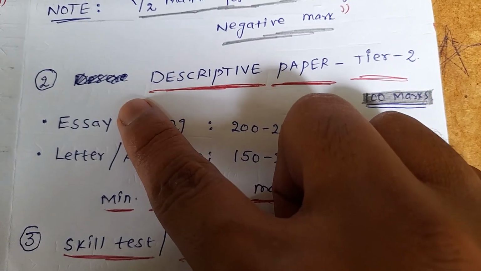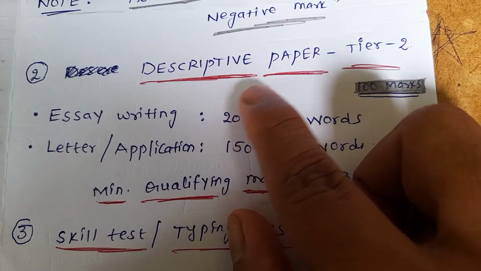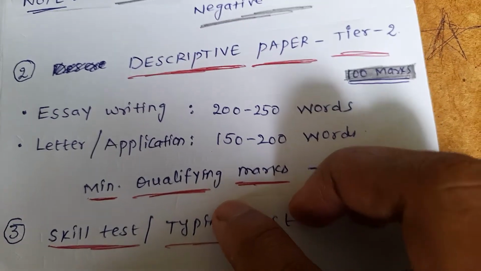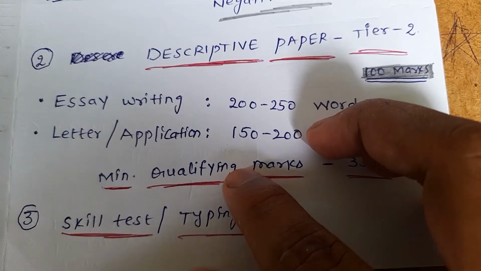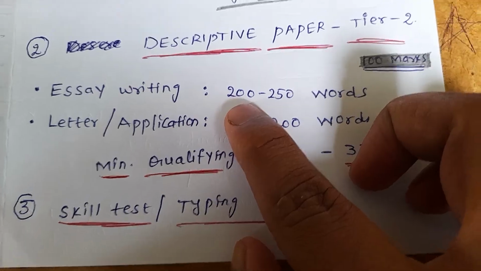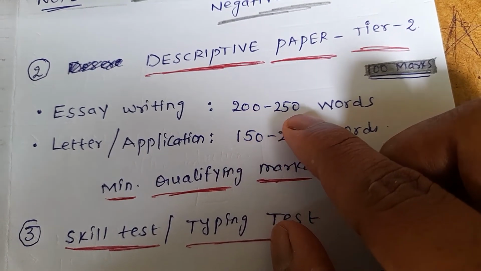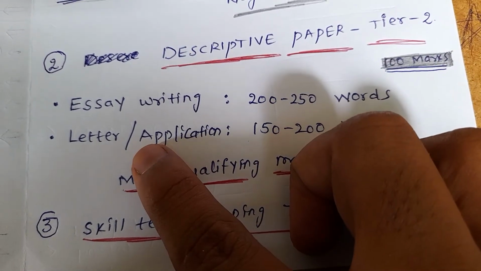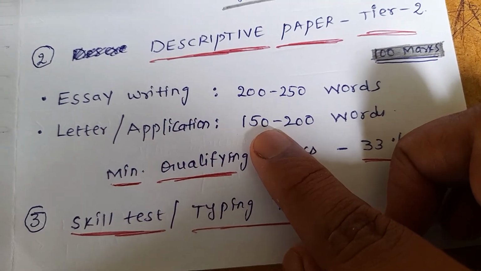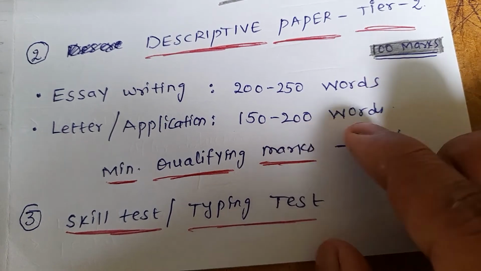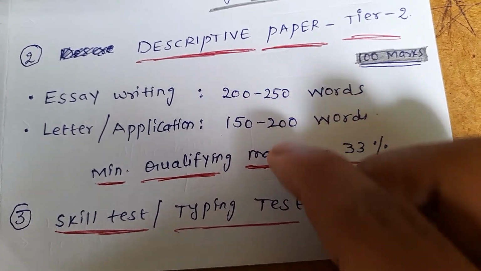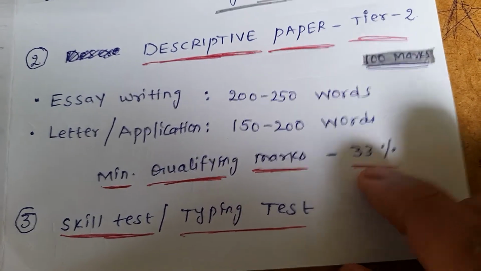Then coming back to the second step in the selection process, that is a descriptive paper. You can also call it the Tier 2 paper. It is for 100 marks. Here we are having essay writing. You have to write an essay within 200 to 250 words, and letter writing or application writing, you have to write within 150 to 200 words. The minimum qualifying marks in Tier 2 is 33%.